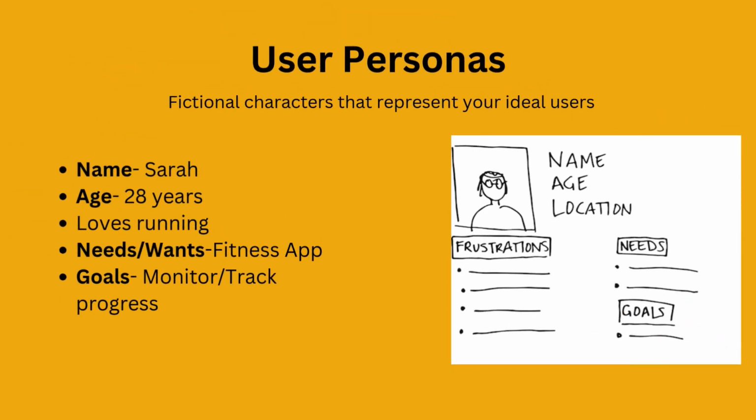Now let's move on to user personas. A user persona is a fictional character that represents your ideal user. For our app, a user persona might be Sarah, who's 28, loves running, and wants an easy way to track her progress. User personas help you build features that actually matter to the people using your products.